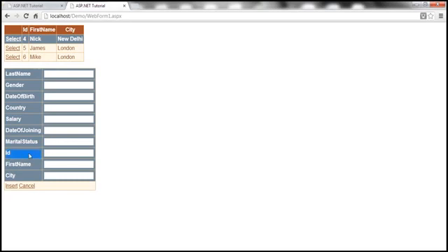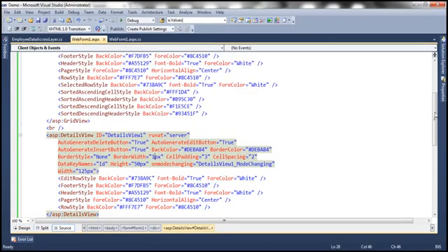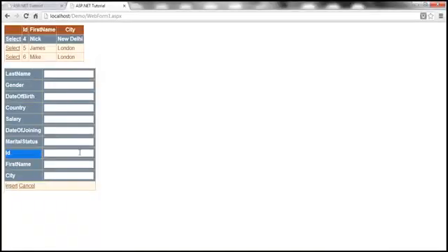Okay, so how do I get rid of that? Obviously the easiest way is to set the insert visible property on that bound field to false. But then if you look at the details view control at the moment, we don't have any fields there. All the fields that you see within the details view control are auto generated. So if I have to set the insert visible property on that field, then I'll have to specify the field names at design time rather than allowing them to be auto generated. Obviously I have 10 fields here: last name, gender, date of birth, etc. So we need to design all the 10 bound fields at design time.